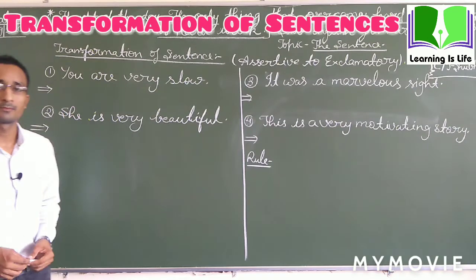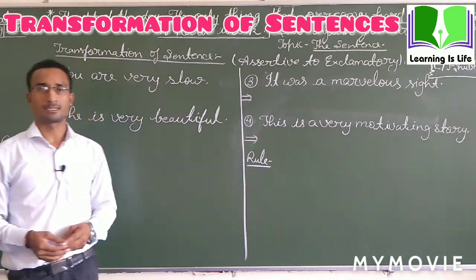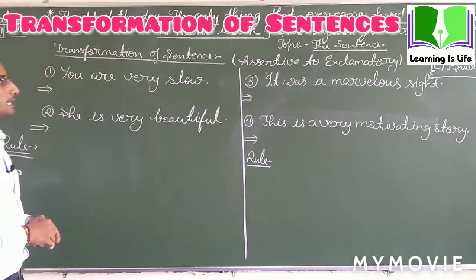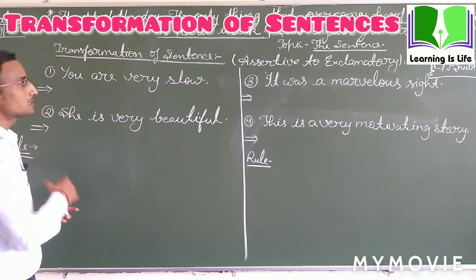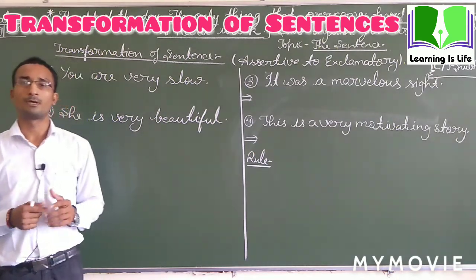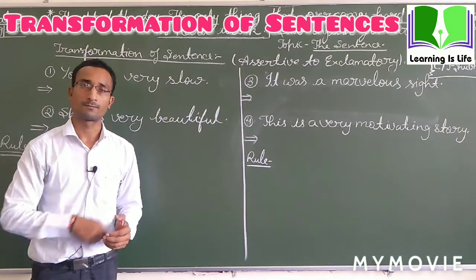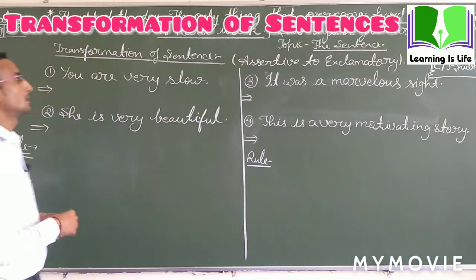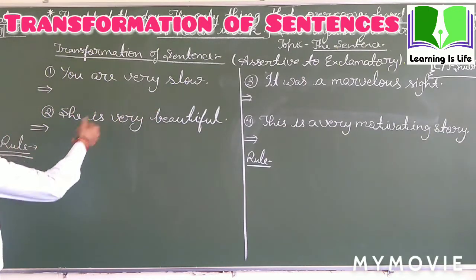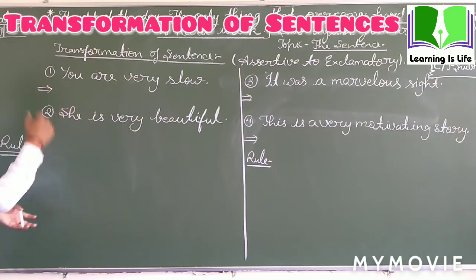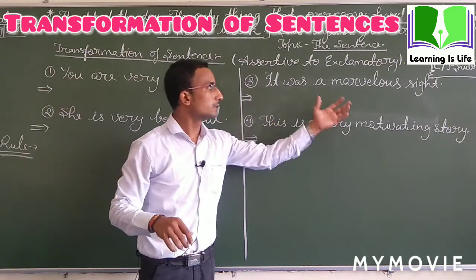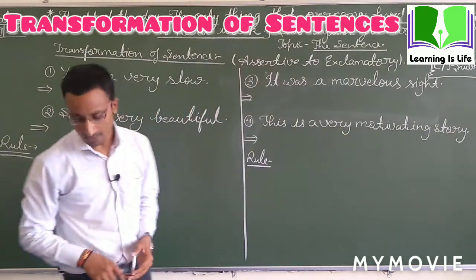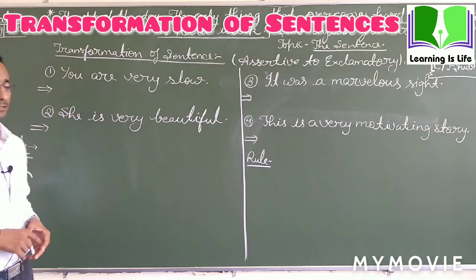Today we shall understand transformation of sentences, assertive to exclamatory. In our previous class, we studied transformation of sentences from assertive to negative, assertive to interrogative. Today we shall continue with transformation, assertive to exclamatory. These are sentences: you are very slow, she is very beautiful, it was a marvelous sight, and this is a very motivating story. These are assertive sentences.